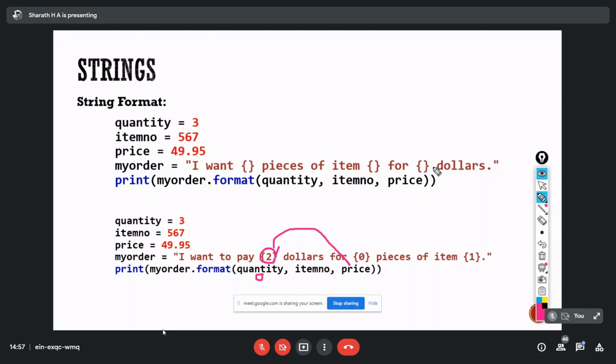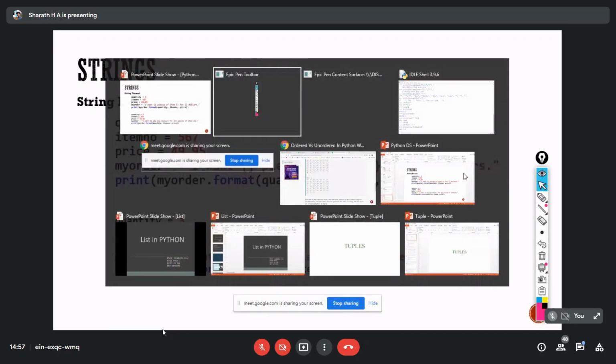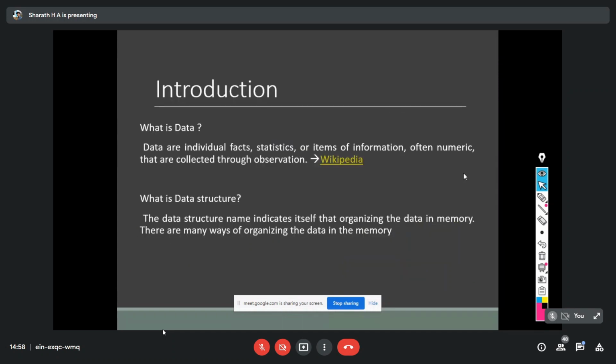Are there any doubts till now? Is there any doubt? Okay, this is what we had about strings. So let's move on to lists.